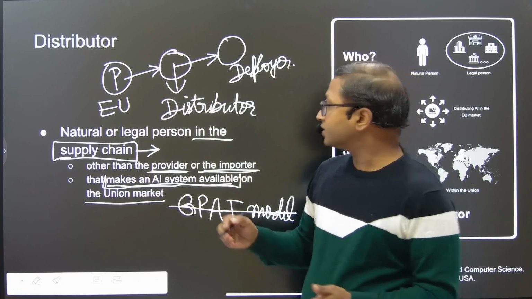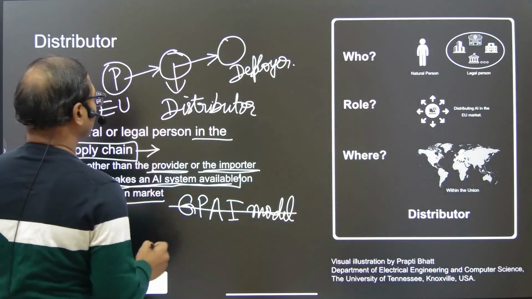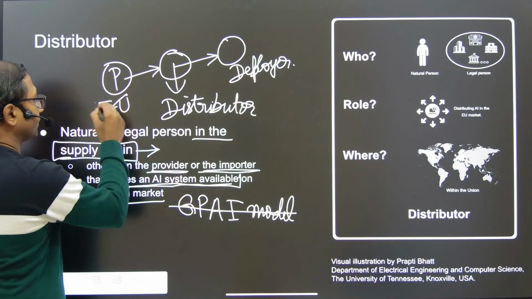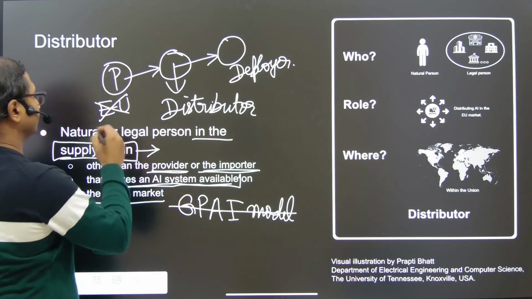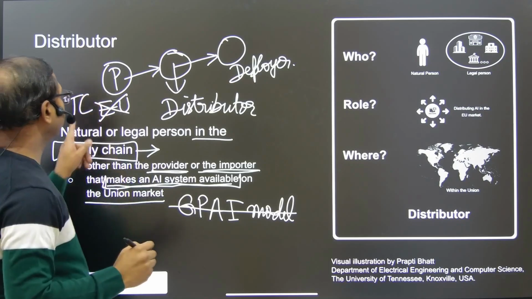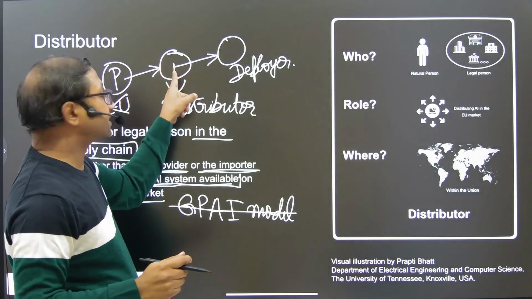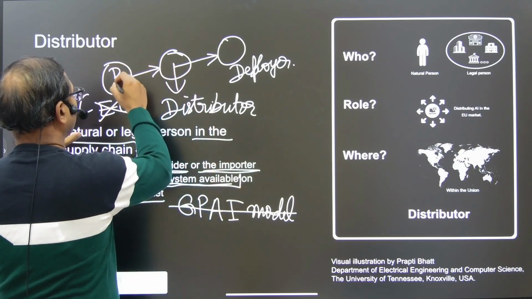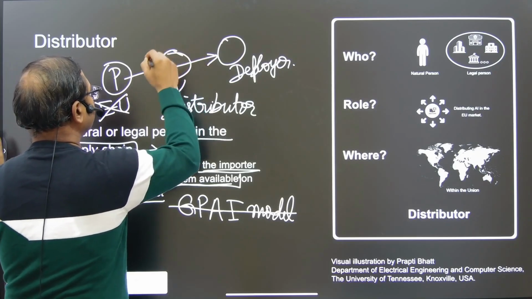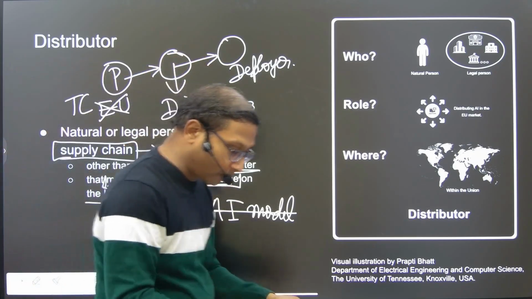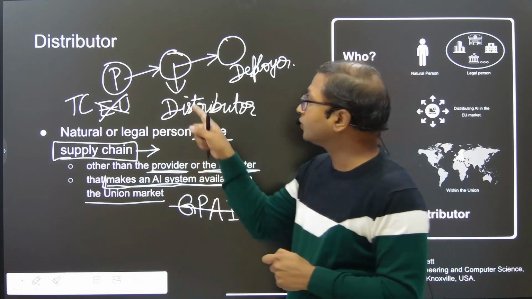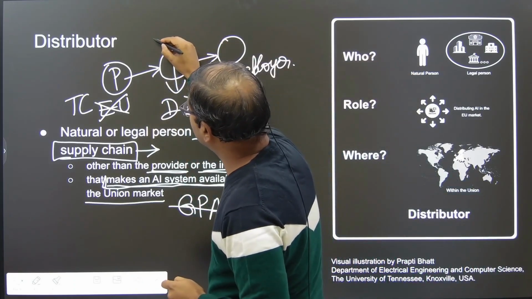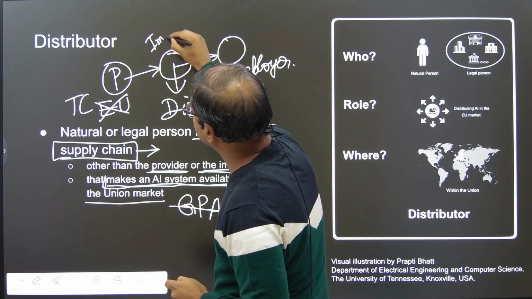Let's take another situation in which the provider is not in EU but is outside EU, in a third country. Now in a third country, then this entity cannot be distributor. This entity, if it is the first entry point of the AI system in the European Union, then this entity has to be importer.